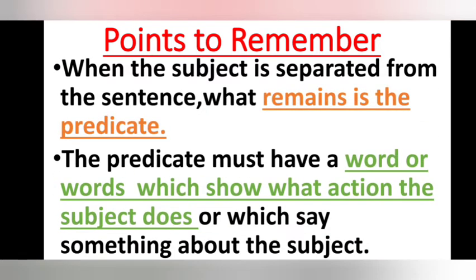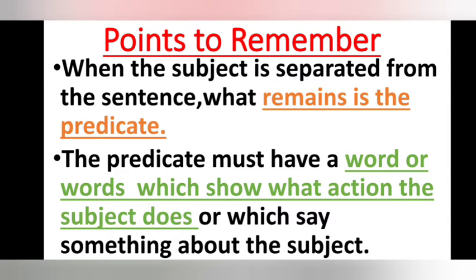Now there are a few points to remember about this, and let us check that right now. Points to remember about subject and predicate. When the subject is separated from the sentence, what remains is the predicate. That means you have to first identify the subject and separate that from the main sentence, and the remaining part will be the predicate.